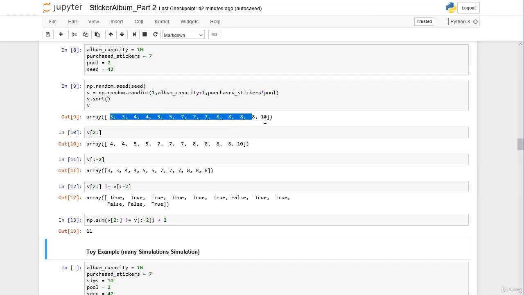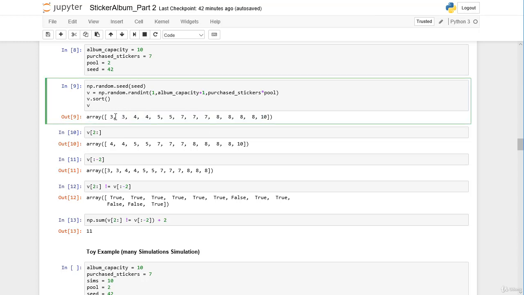So we have here our bucket, and the 3, both friends can paste the 3, so we have 2. Then the 4 also both friends can paste. We have in total 4 stickers, 5, 6, 7, 8, so the third 7 cannot be pasted. 9, 10, so the third and fourth 8 we cannot paste into our album. We have only once the 10, so only one of the friends can paste the 10 into his album. So in total, there are 11 stickers that both can paste into their album.